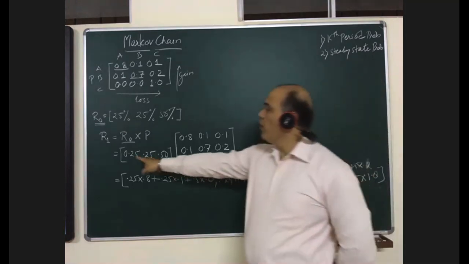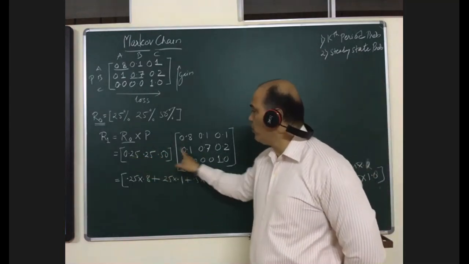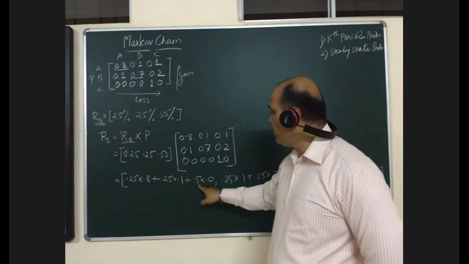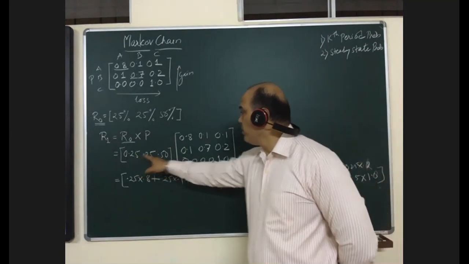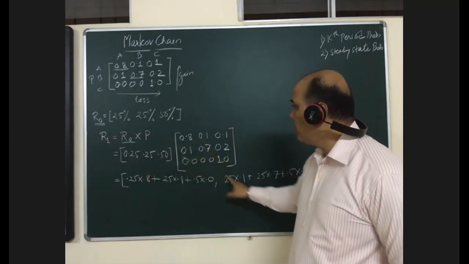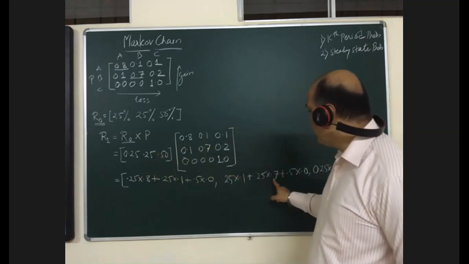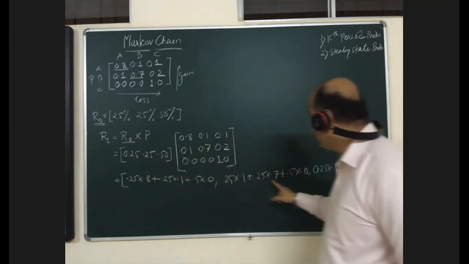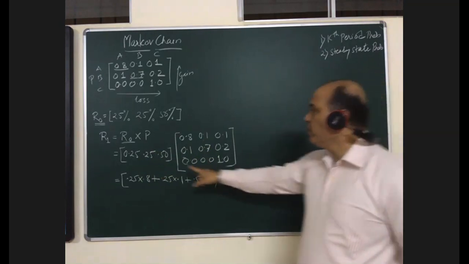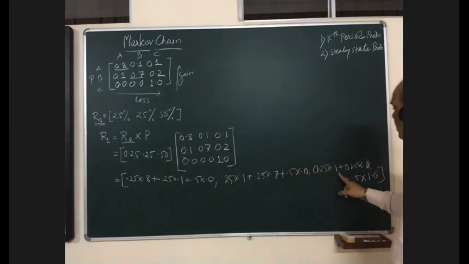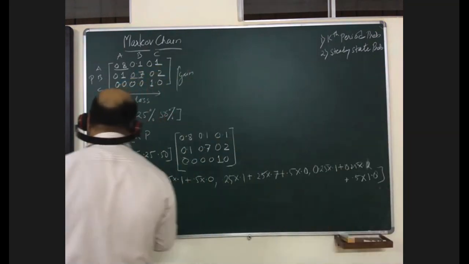See this, 0.25 into 0.8, 0.25 into 0.1, 0.5 into 0. Then next will be 0.25 into 0.1, 0.25 into 0.7 and 0.5 into 0. Next will be 0.25 into 0.1, 0.2 and 1. Yeah, any problem in this?